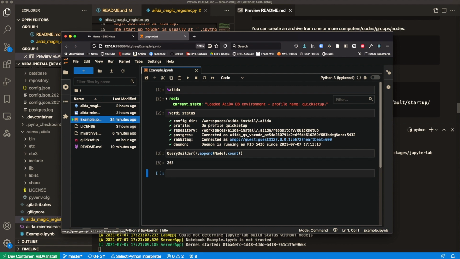So we do our QueryBuilder and we get 262, and that's simply how you start Jupyter and JupyterLab and get working on there.